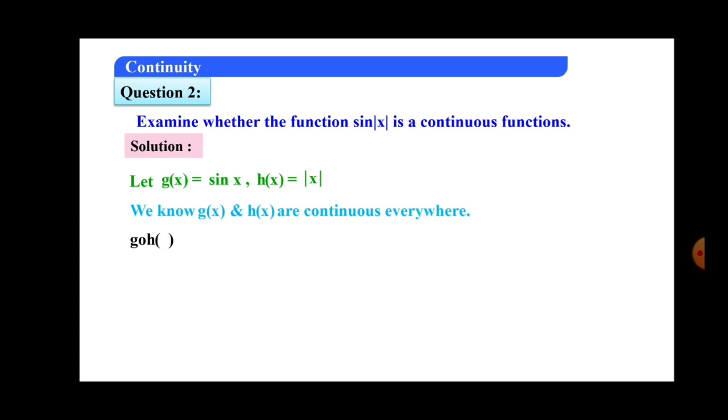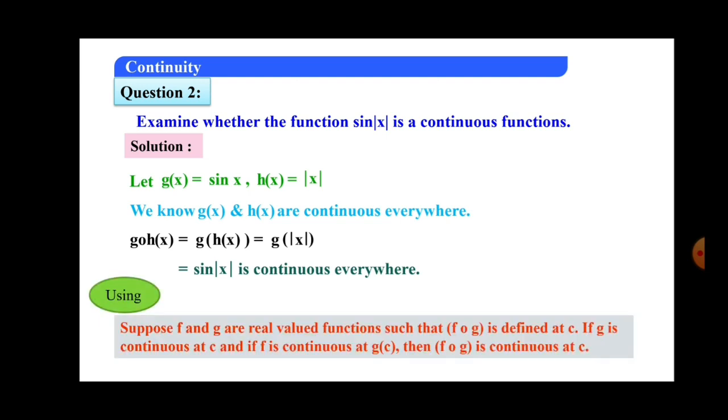Now let me check what composition we get. The composition of these two, g o h of x, is equal to g of h of x, and that is g of mod x. Now if I substitute in the g function the variable x as mod x, then it becomes sin mod x. And we say that it is continuous, again by the previous theorem.